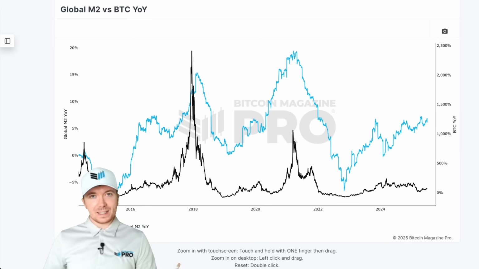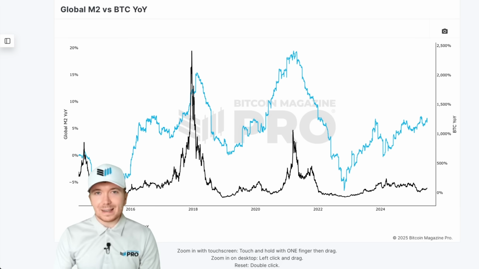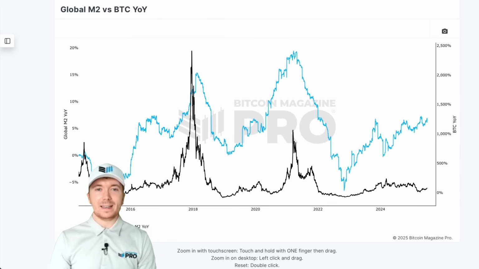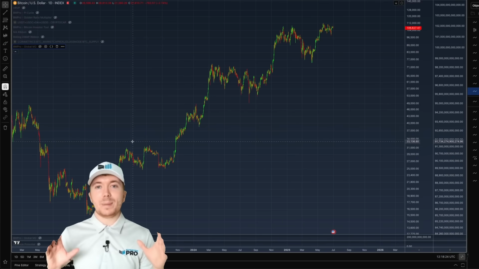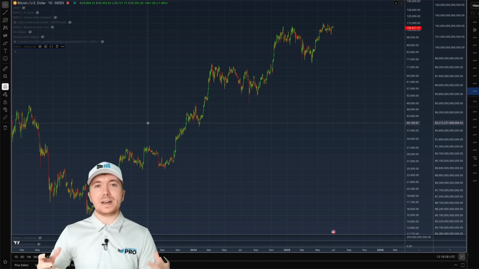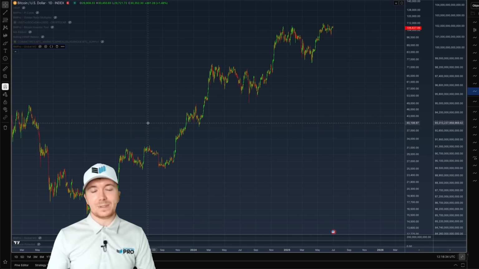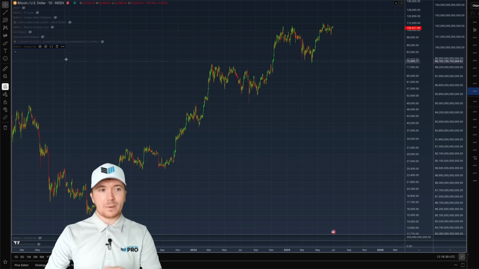However, let's look into some other alternative metrics, because this is great, but realistically, it doesn't update too quickly. And if we just go over to TradingView here, what we can actually see is this metric is best utilized with a little bit of a delay on it. So while it's still incredibly useful for looking at where Bitcoin's price action can go, it does take a little bit of time for this liquidity to actually trickle down. First, probably initially into more safe haven assets such as bonds and gold, then into equities, then more risk-on speculative volatile assets like Bitcoin. This is probably why we have a little bit of a delay.